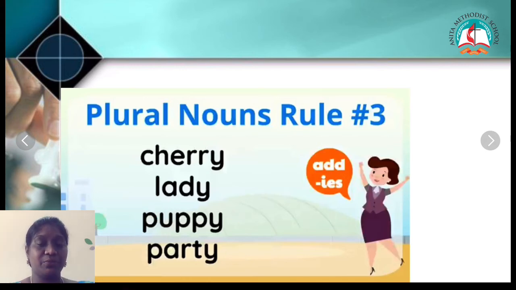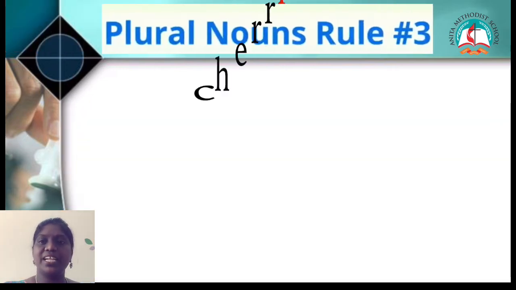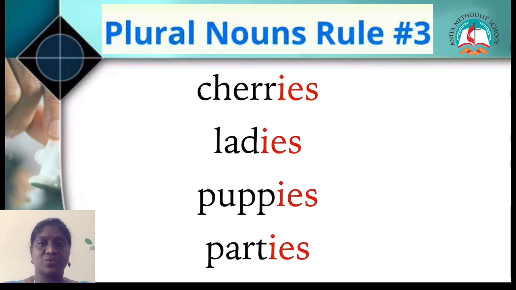Now if you notice, these words end with the letter Y. So what is my third rule? I have to drop the Y and add IES to it, right? See here, there is no more Y in the word. I just dropped it and added IES to it. So the plural for cherry is cherries.